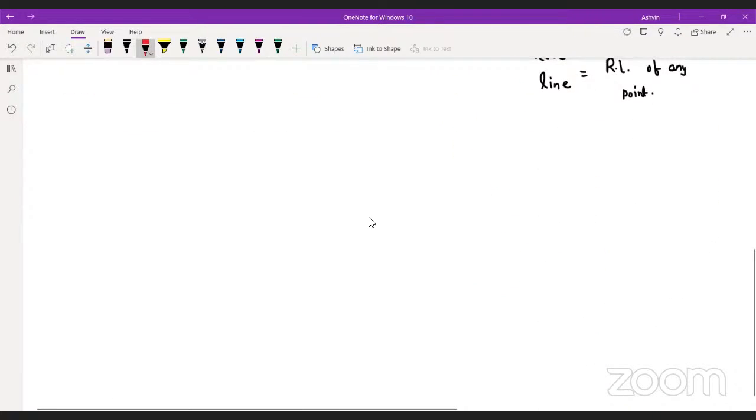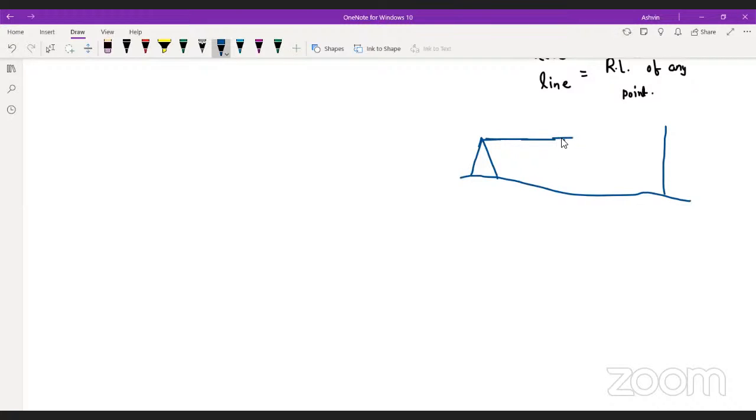Now the next thing which we have to study in this topic is the correction due to refraction. What is the concept behind the correction due to refraction? Again there is a staff, and there is this instrument.